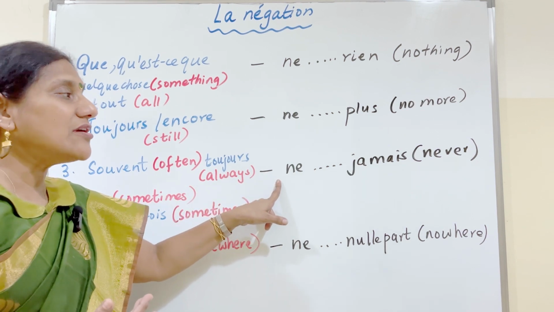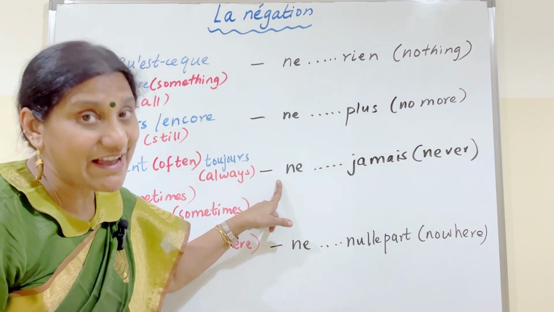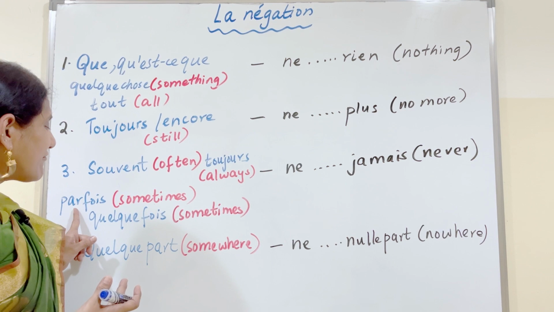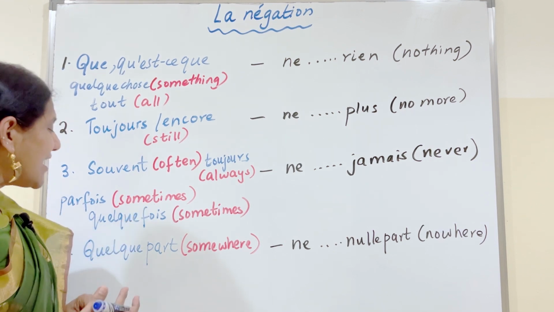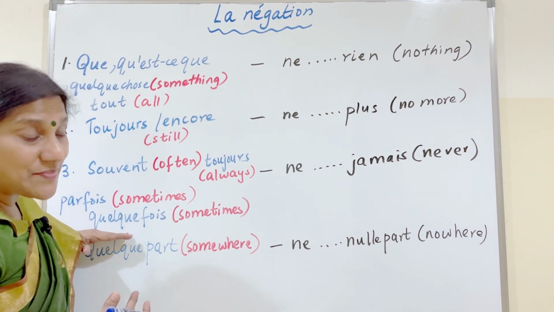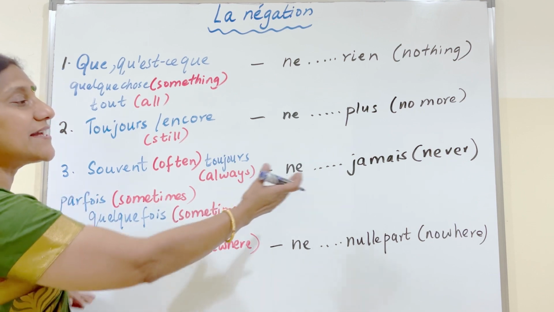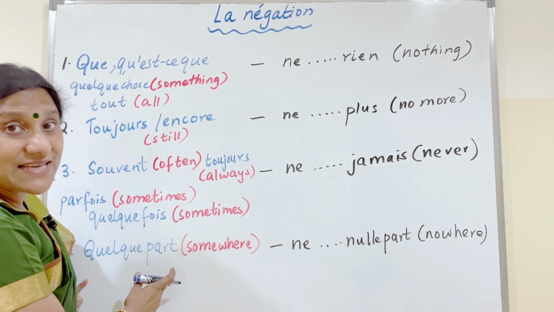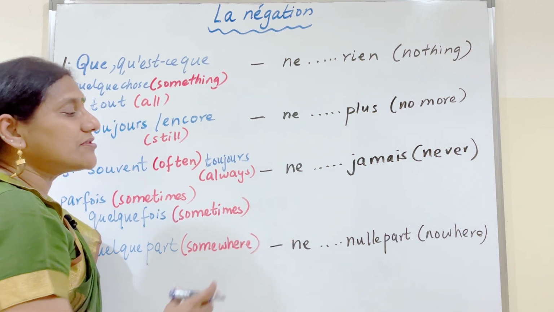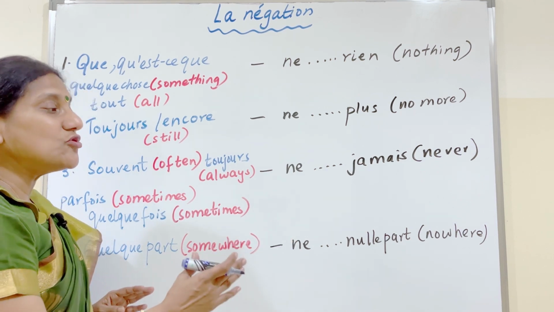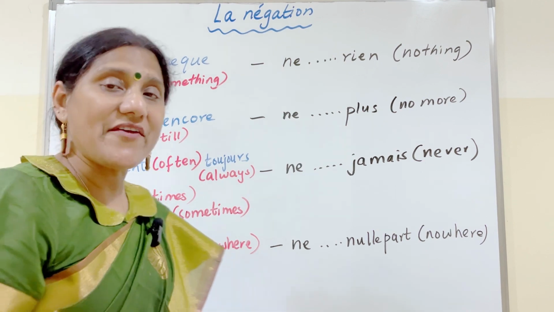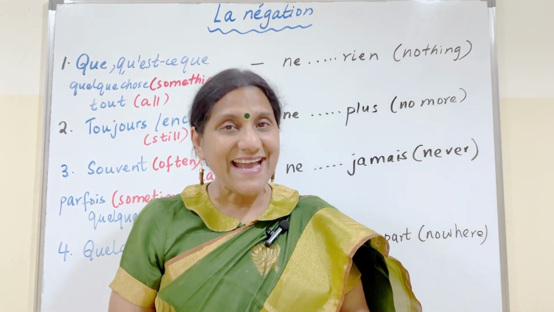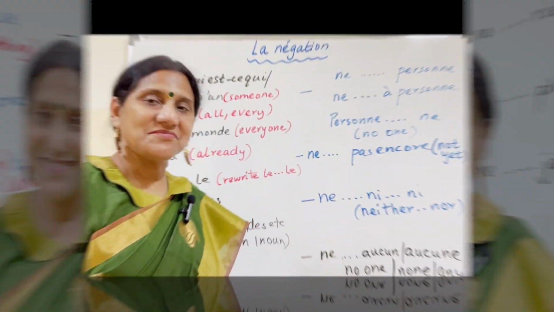It changes to ne jamais, which is never. Parfois also means sometimes. Quelquefois also means sometimes. They'll also change to never, ne jamais. Quelque part means somewhere. It will change to ne plus verb plus nulle part. That means nowhere.